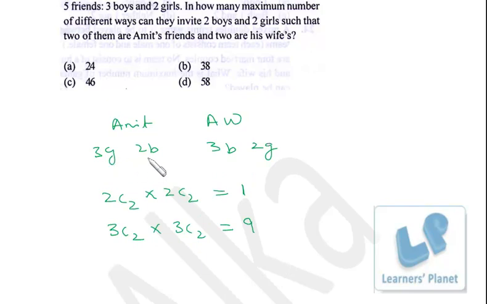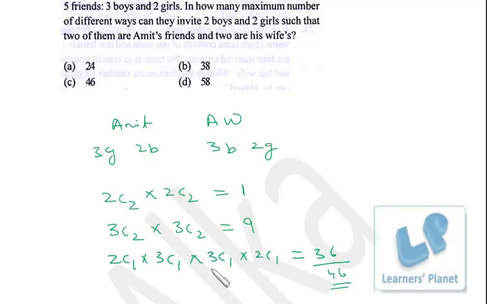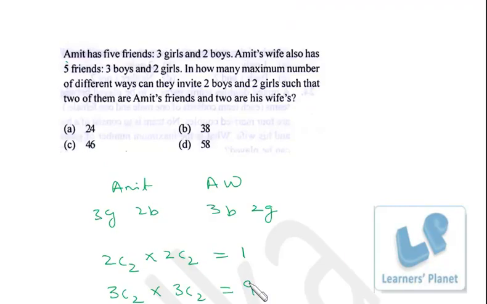1 boy and girl from here and 1 boy and girl from here. So 1 boy, 1 girl, 1 boy and 1 girl. So in all 2 3s are 6, 6 6s are 36. So in all 36 and 10, 46 ways will be there when we are inviting 2 boys and 2 girls, and 2 of them are Amit's friends and 2 of them are his wife's friends. I hope you are clear.